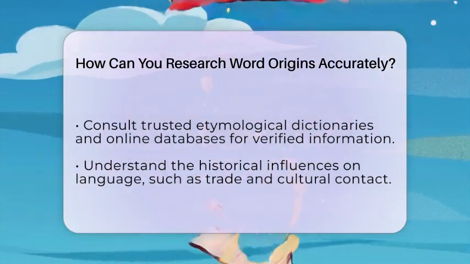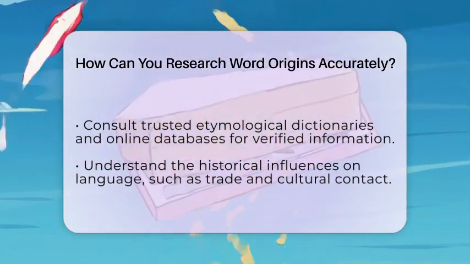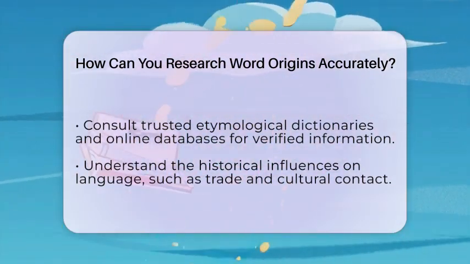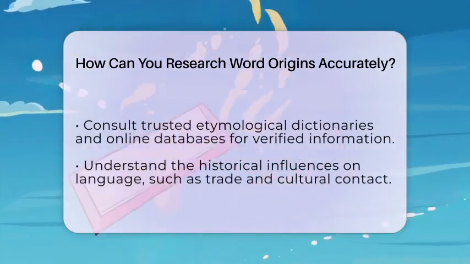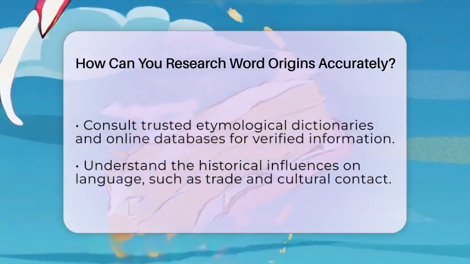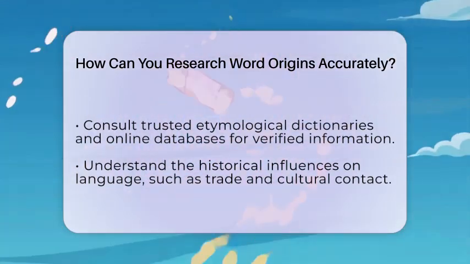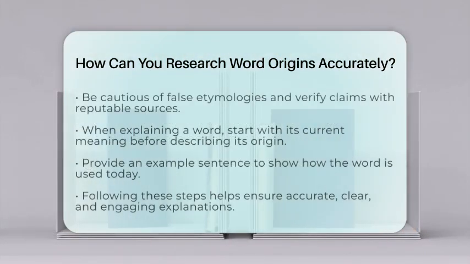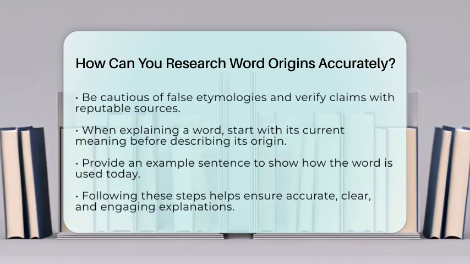Be cautious of false etymologies, which are popular but incorrect stories about a word's origin. Always verify claims with scholarly sources or reputable dictionaries. For example, the myth that posh comes from port outward, starboard home is false. It actually has uncertain origins.